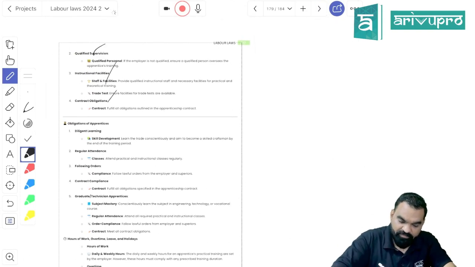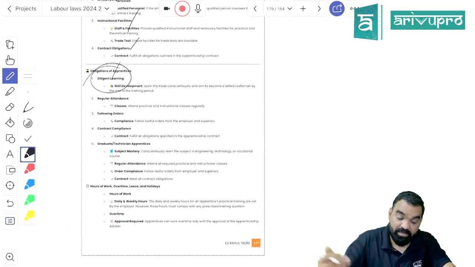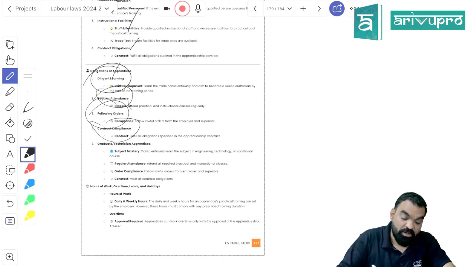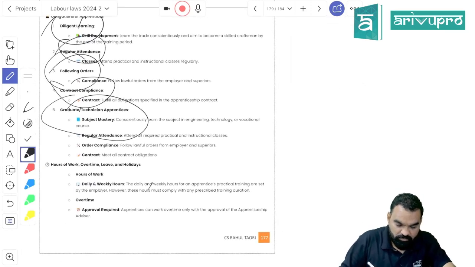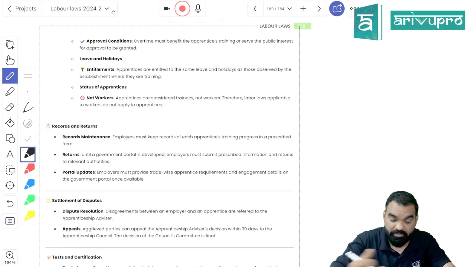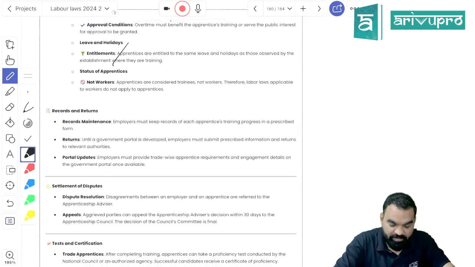I told you, a qualified supervisor and all has to be provided, and the trainee has to make sure that he is attending the training program diligently: regular attendance, following orders, contract compliance, right? Overtime is only permissible if the apprentice advisor permits, otherwise no overtime is allowed. Weekly 1 holiday is mandatory, right?